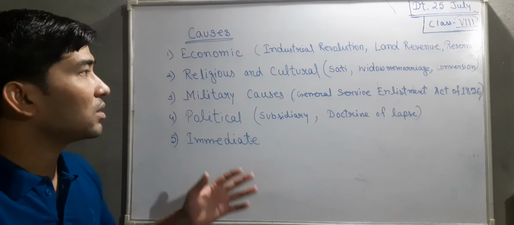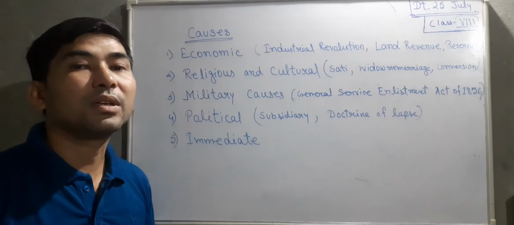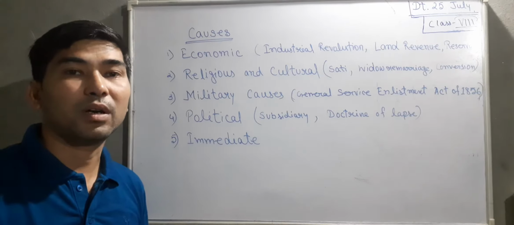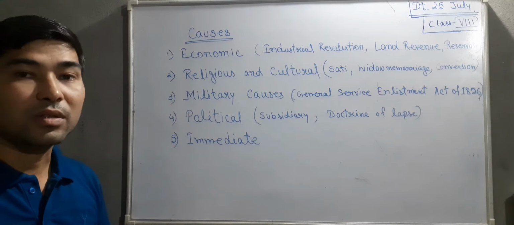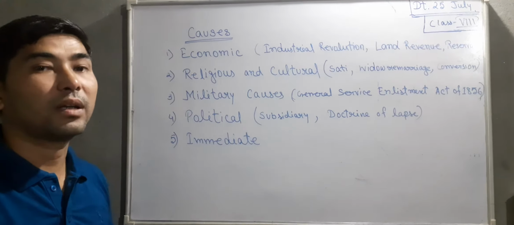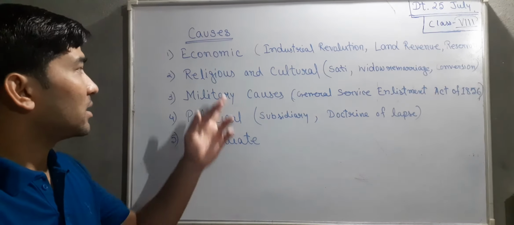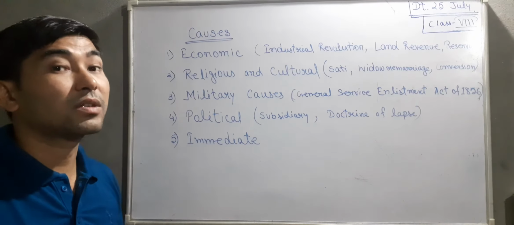So the industrial revolution, land revenue and reservation made people poorer and poorer, and we could separate it as an economic cause because it belongs to money matters. People becoming poor was the main cause for the revolt of 1857, which was slowly rising.